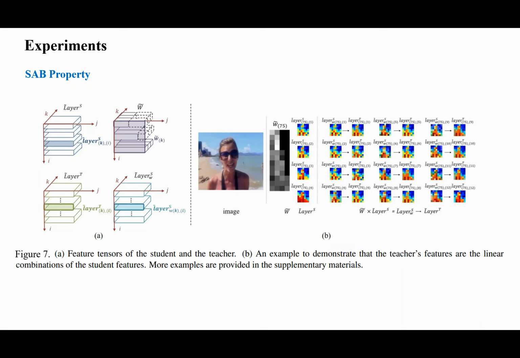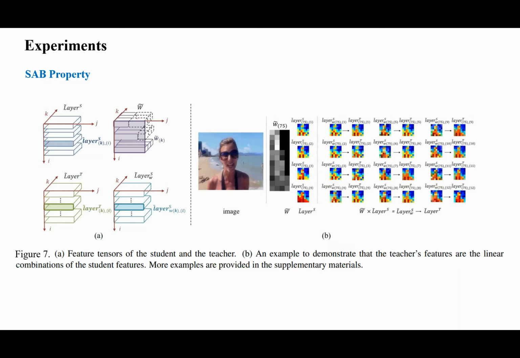In Figure 7, we show the SAB property holds. In SAB KD, the student has 4 layers and the teacher has 12 layers. We randomly pick 3 image examples, and for each example, we select the features of 1 random token. After training, the linear combinations show feature patterns very similar to the teacher's features.